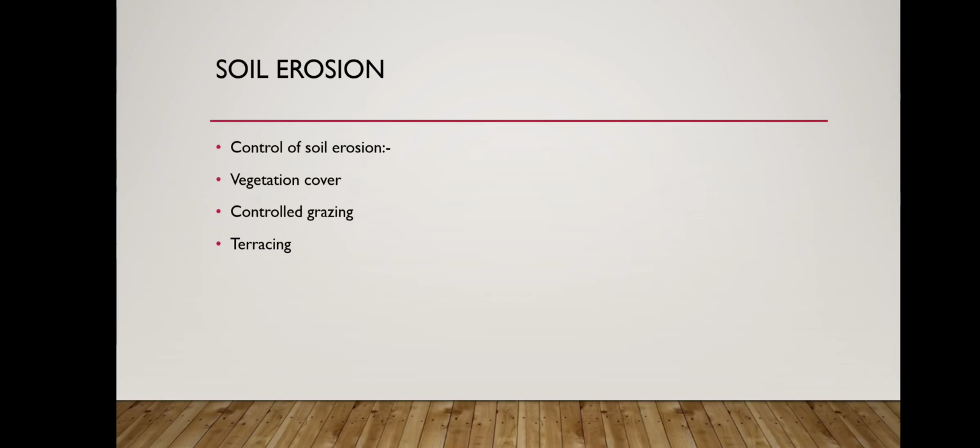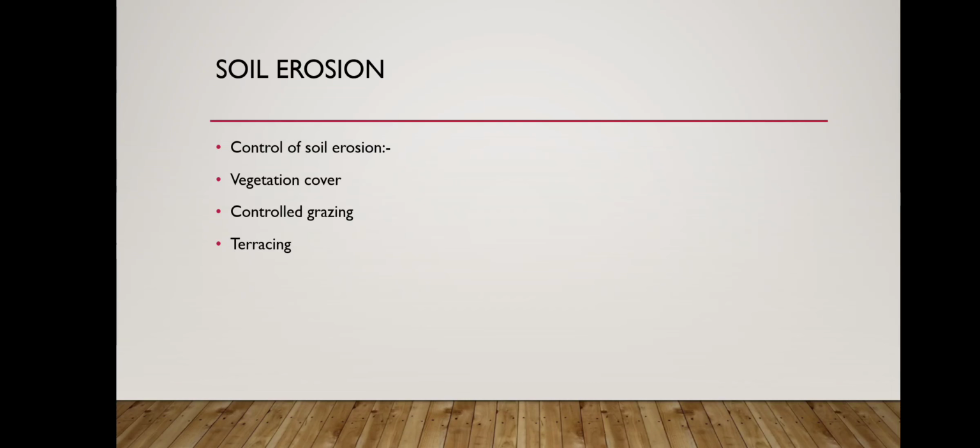Now how can we control soil erosion? We can control soil erosion by adopting a few methods. First, vegetation cover should be there, because the roots of plants bind the soil and do not let it blow away with the help of wind or water. Next is controlled grazing. Grazing should be controlled so that herbivorous animals do not graze too much of the grasses and the land does not become barren. If the land becomes barren, then the upper fertile layer will be swept away.